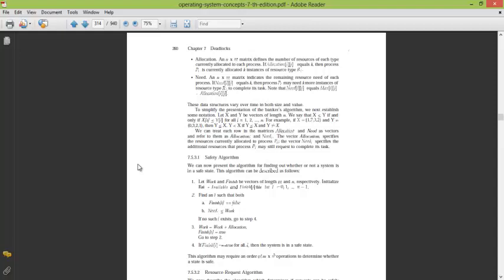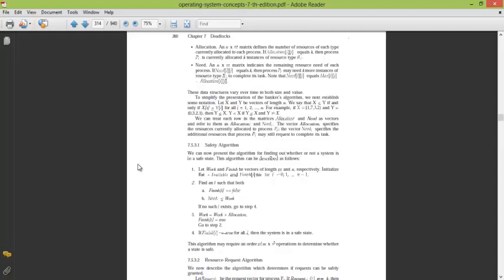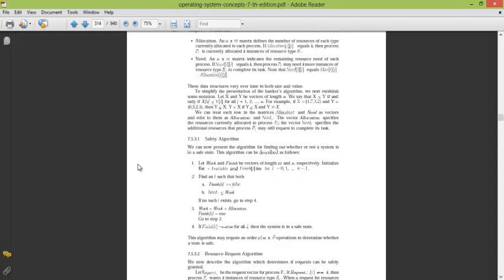Now, the Banker's algorithm is a two-step algorithm, and it has two broad parts. First is the safety algorithm, and the second is the resource request algorithm. In the safety algorithm, it checks whether the system is in a safe state, that means it is a deadlock-free system, or there is a chance for a deadlock. Second is the resource request algorithm.